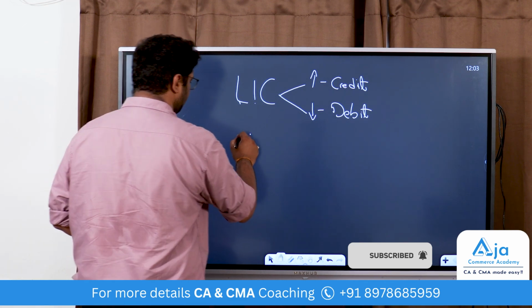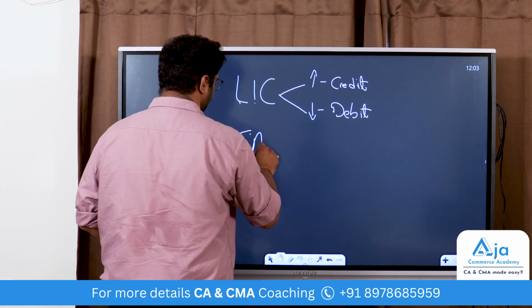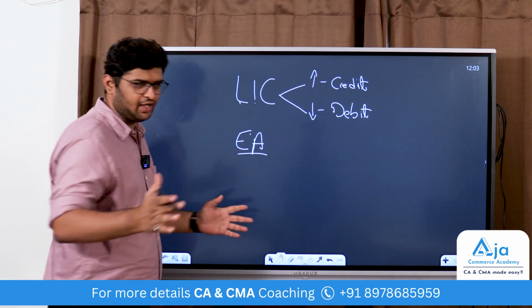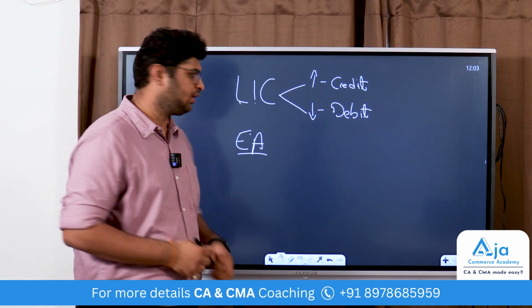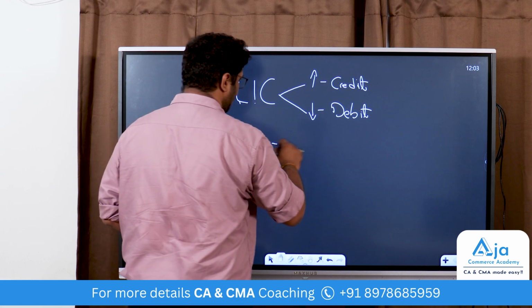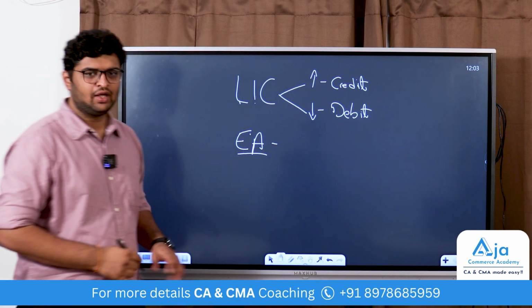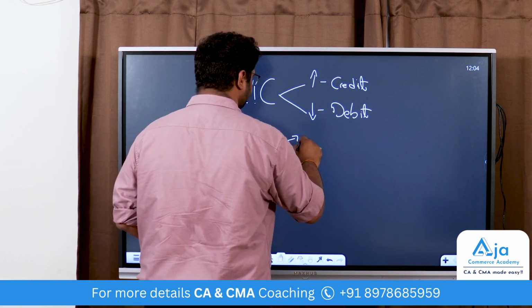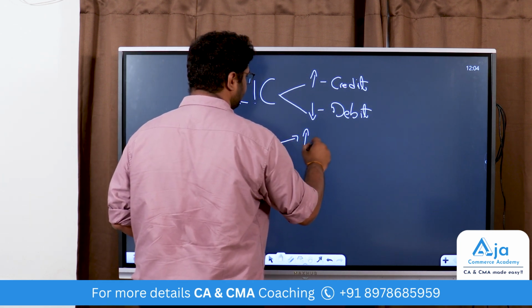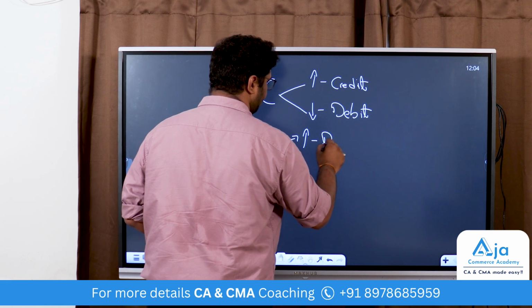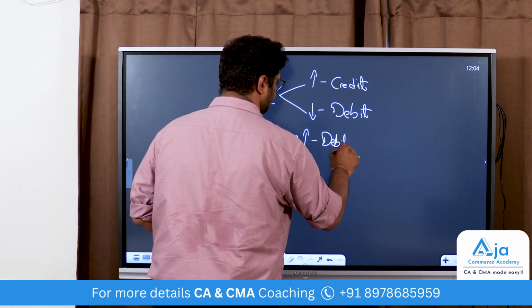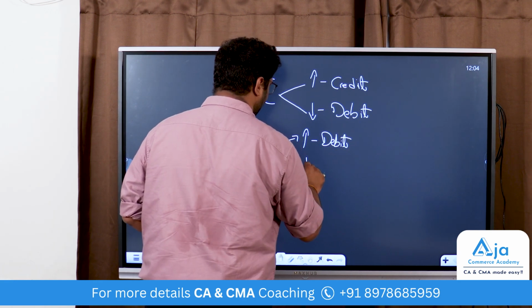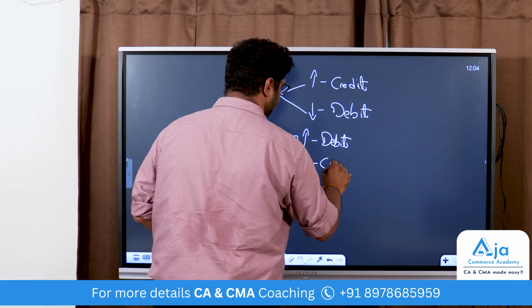And then we come to EA. Here EA doesn't mean EA Sports Gaming Company. This EA here is expenses and assets. Alright? This is expenses and assets. In expenses and assets, when expenses and assets increase, you debit it. And when it decreases, credit.